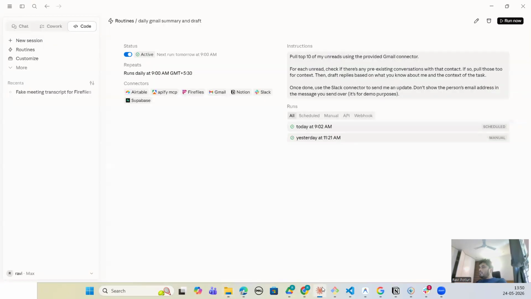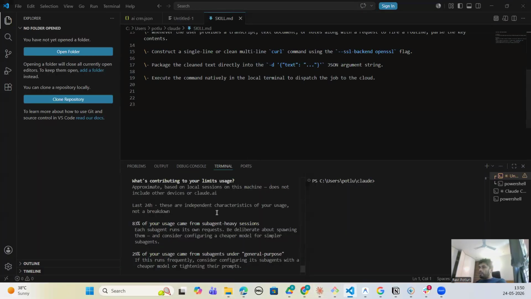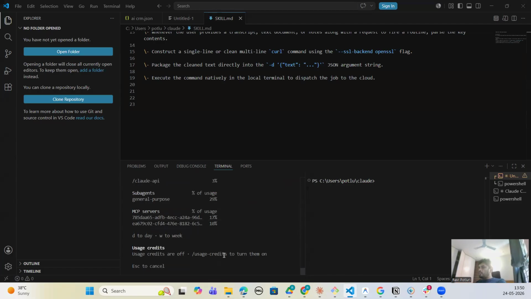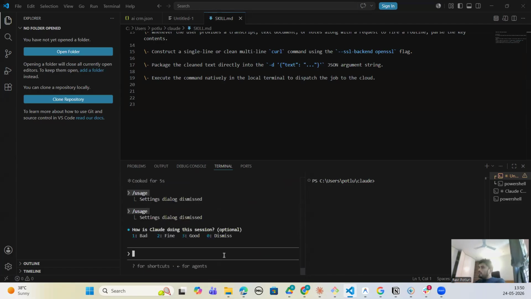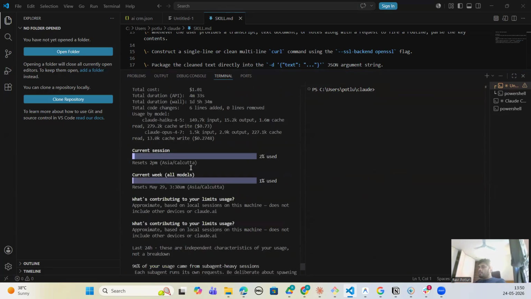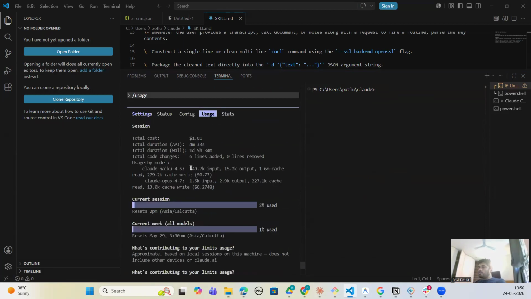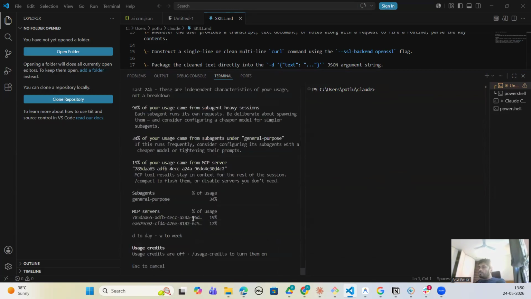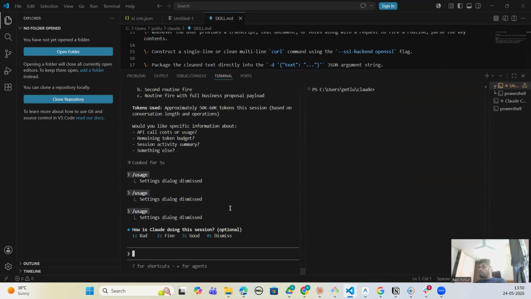So that is the power of this thing. And usually I install Claude on my own terminal, right? That is the best way to do this. And you can constantly check, for example, if I go to Claude in the terminal, I can say usage, as you can see, 96%. $1 current session. So 2% I've used, and usage credits are off. This is in the Max plan. So this is a good way to check what is happening, and also to run a lot of things. It is much easier and better to do. Claude Code is much better in the CLI.